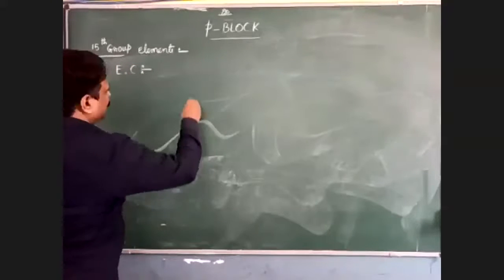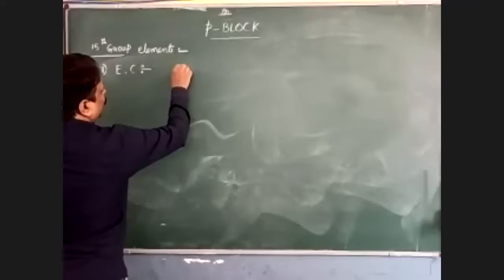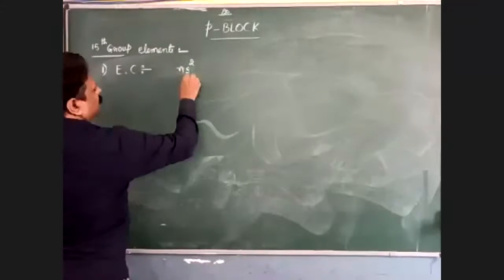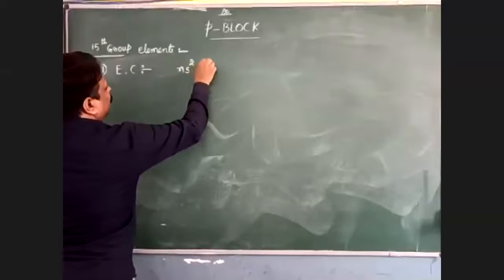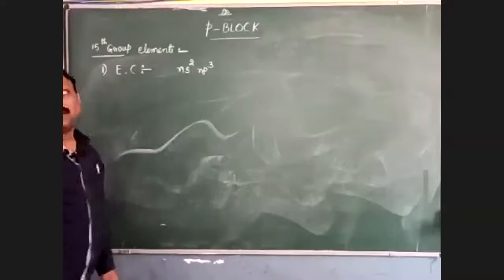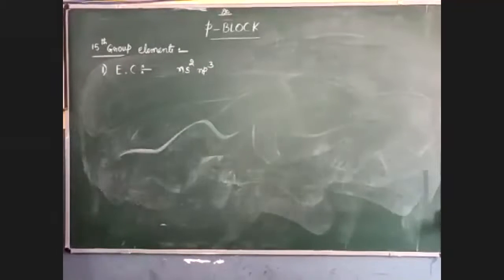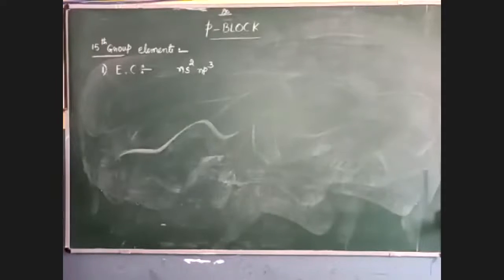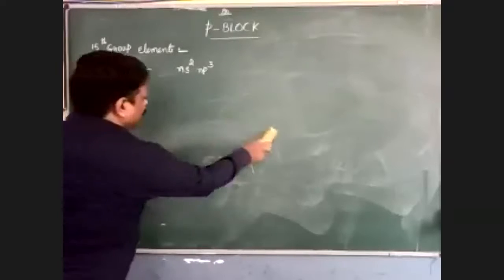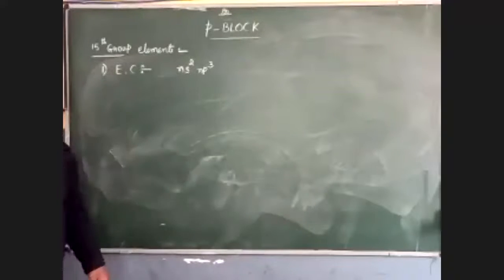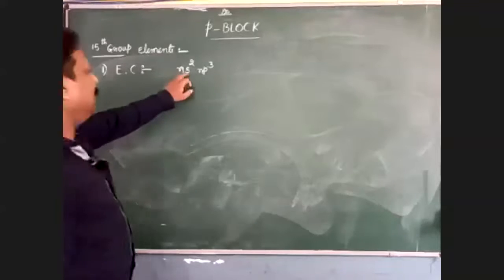All these elements have the general electronic configuration ns2 np3.